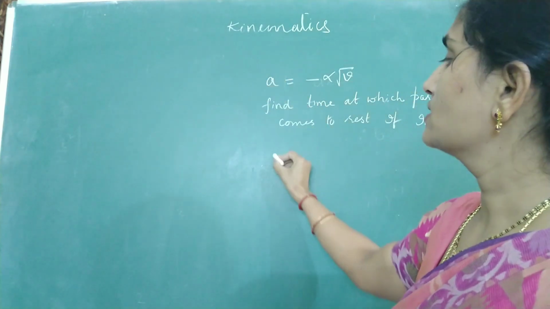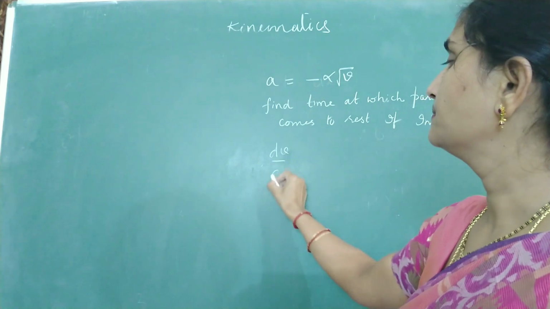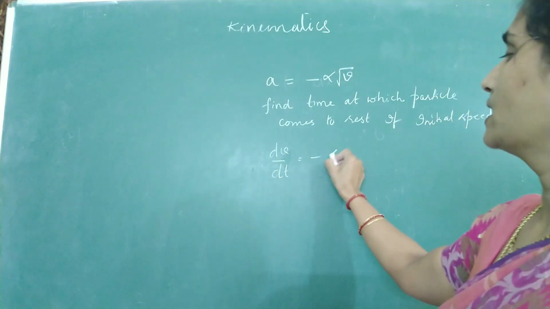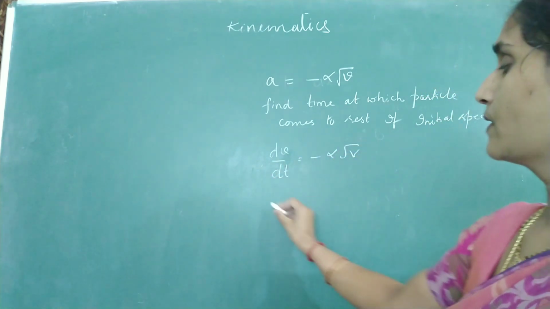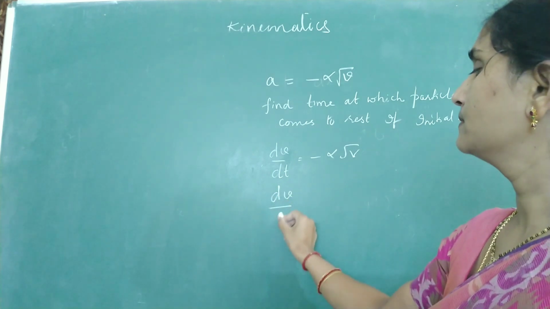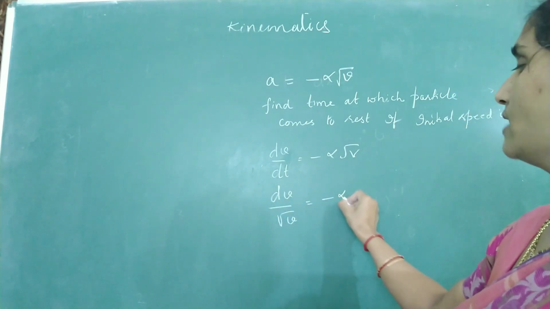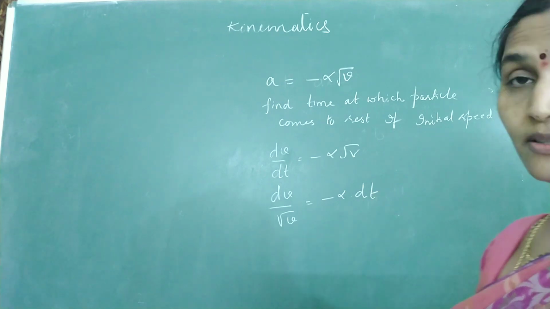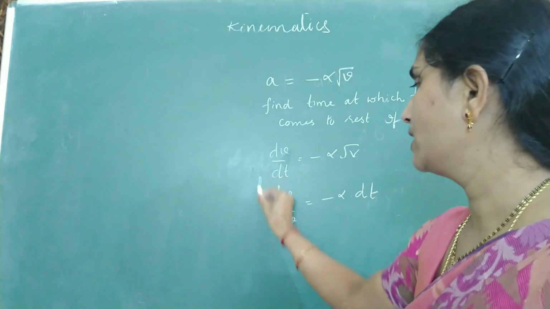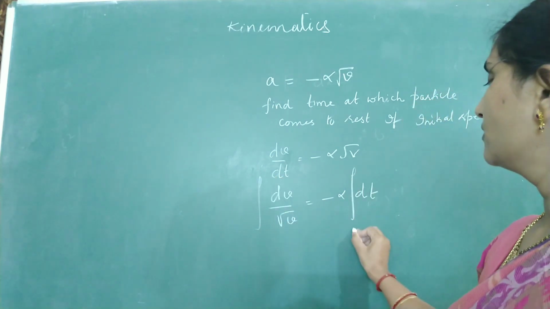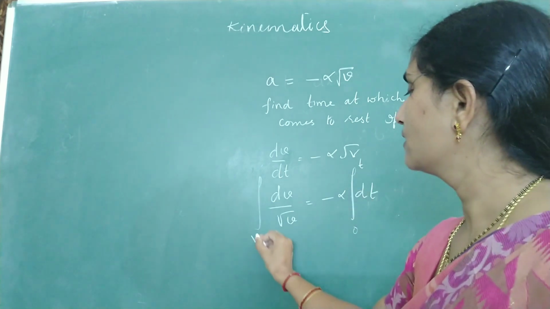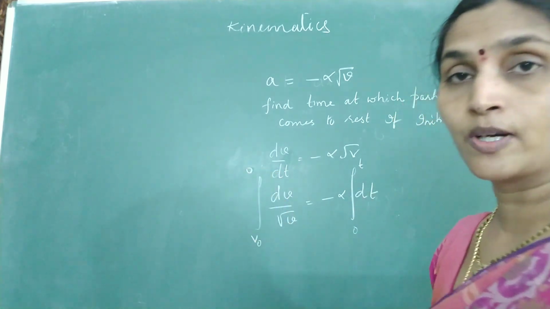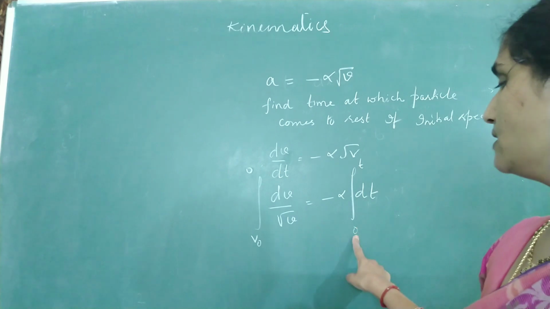We know acceleration is written as dv by dt. It's minus alpha into root v, or dv by root v is minus alpha into dt, just like the previous question. Since we want time, I will have to integrate this relation from 0 to t, and v0 to 0, because the particle is coming to rest.